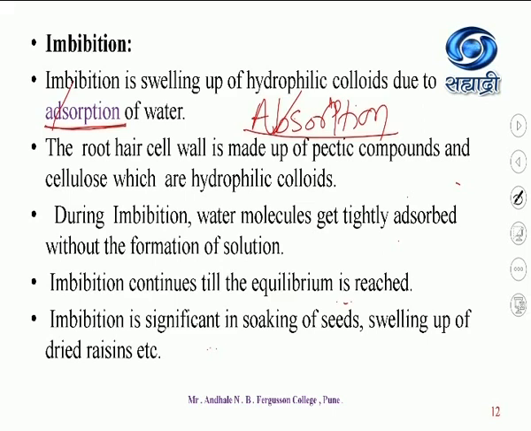So imbibition is a swelling up of hydrophilic colloids. Hydrophilic, that is affinity with the water molecules. As these dried seeds have affinity with these water molecules, so hydrophilic colloids. The root hair cell wall is made up of pectic compounds and cellulose, which are also hydrophilic colloids. Same process is there.